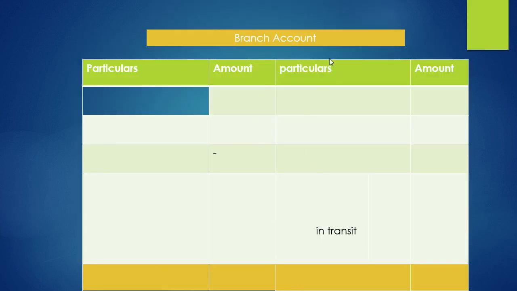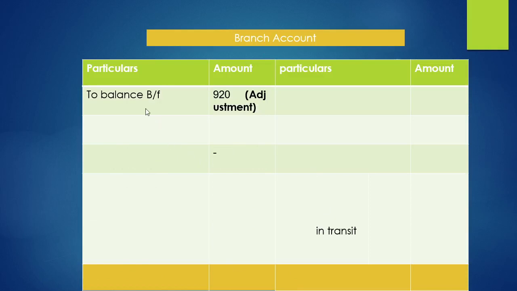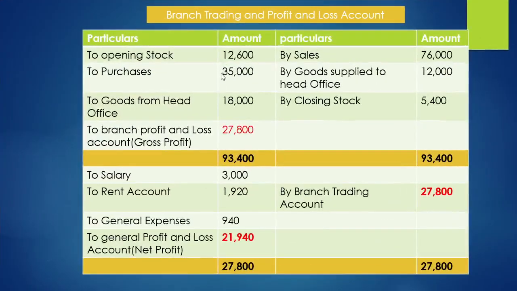So let us see the branch account. The first one, of course, is the branch balance as per adjustment, 920 rupees, which we have to consider. So after this, branch trading account debit side 65,600. So here the total of these things: 12,600 plus 35,000 plus 18,000.